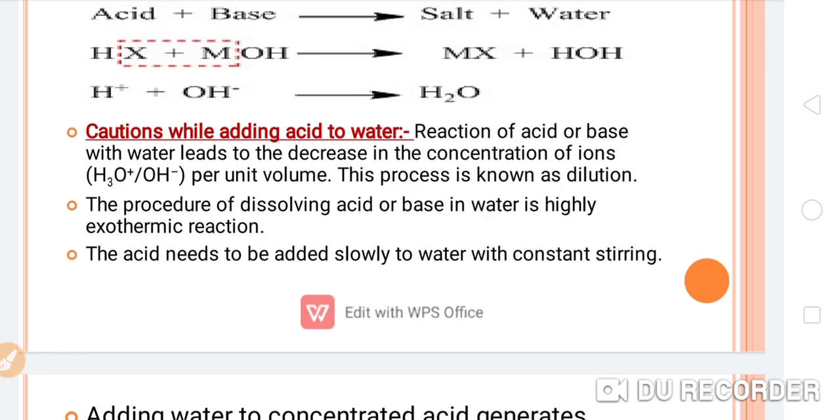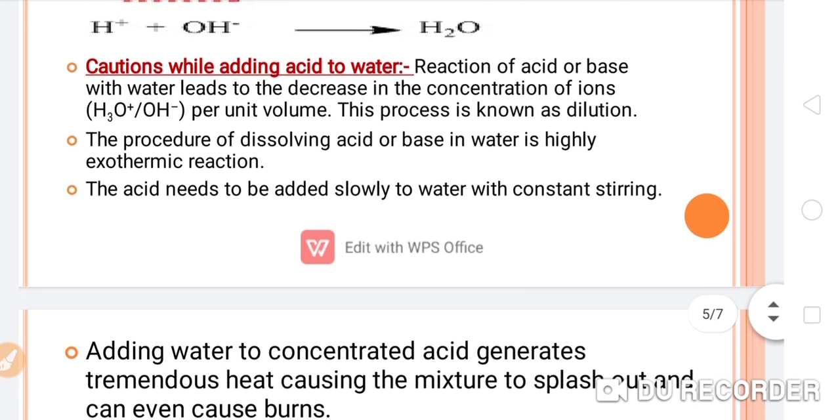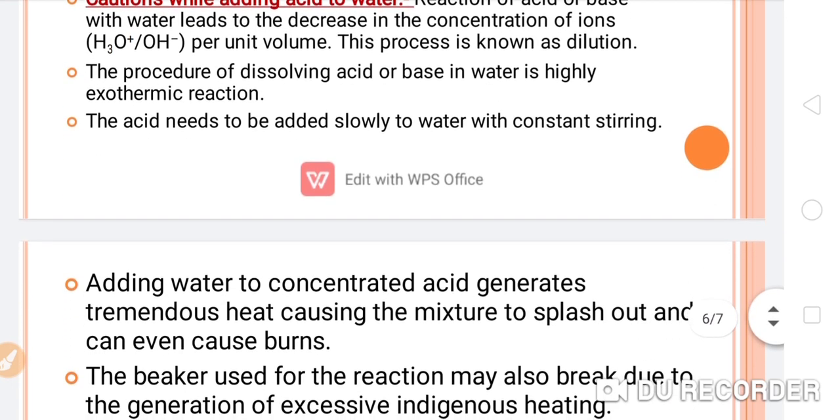This process is known as dilution. The procedure of dissolving acid or base in water is a highly exothermic reaction. So if you are dissolving acid inside the water for dilution, during the dilution process the heat will evolve. Means this is an exothermic process.